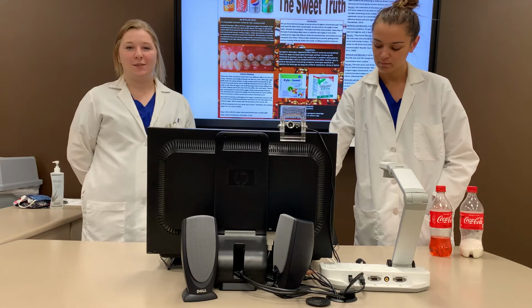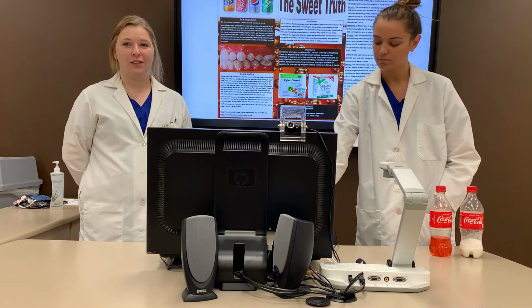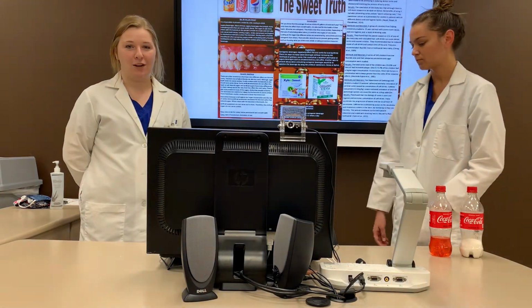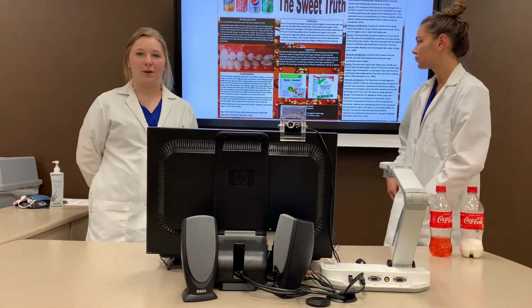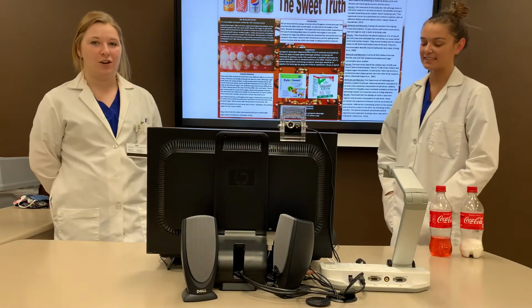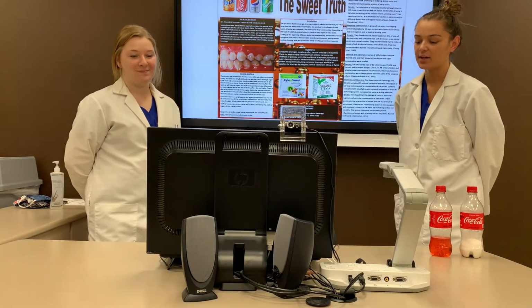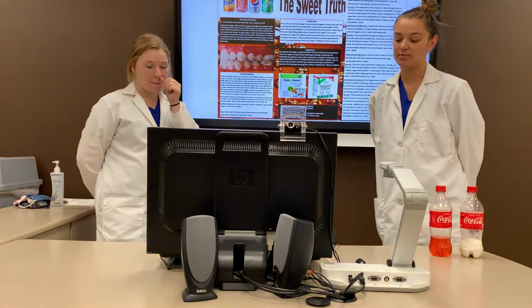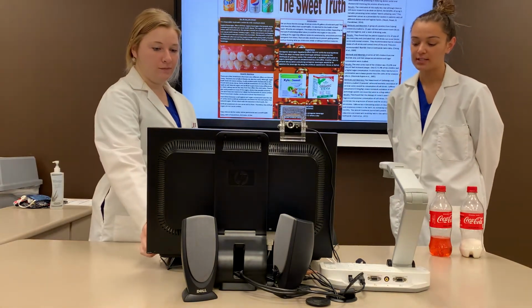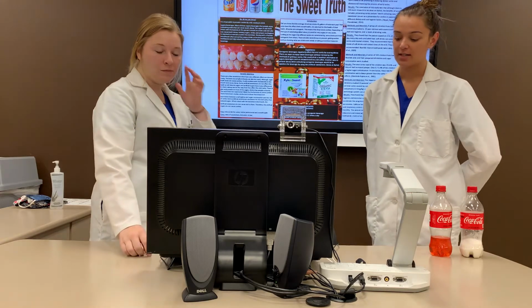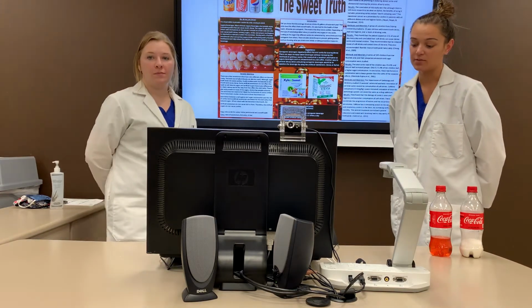The way that we did this was by giving them healthier alternatives such as unsweet tea, black coffee, or water. And we also recommended that they use alternative sweeteners such as xylitol and stevia. There are many different sweeteners that have very different effects on the oral cavity. Although sugar itself does not cause cavities, there must be acid involved.